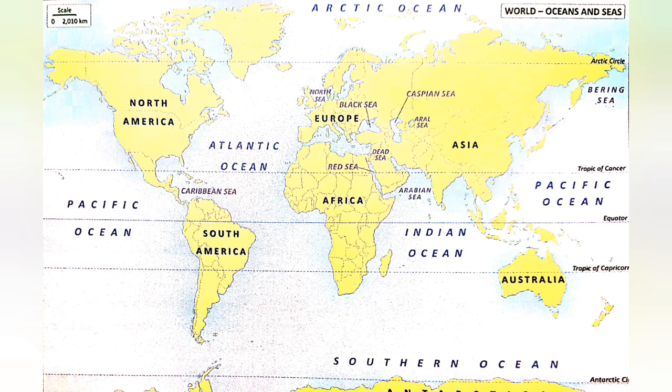Talking about the islands present in this particular ocean, they are Greenland, Iceland, Ellesmere Island, and Novaya Zemlya. All are present in the Arctic Ocean. Also, due to global warming, the ice sheets which were present over there are melting, and they are causing problems to the life of the animals who used to live there.